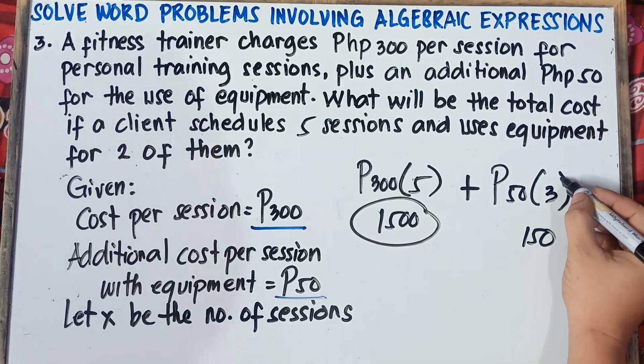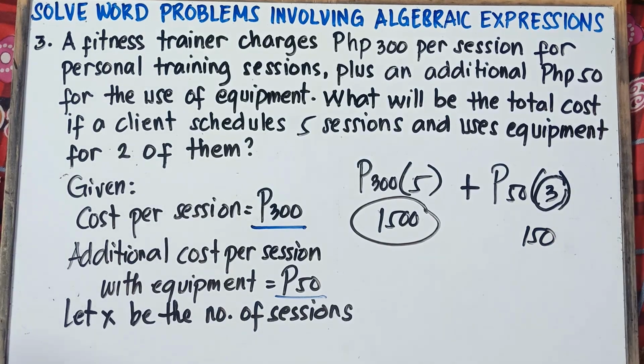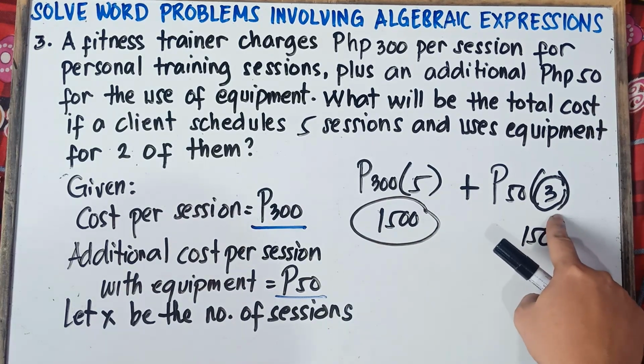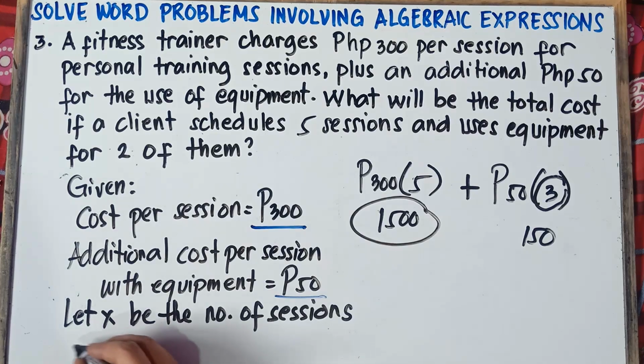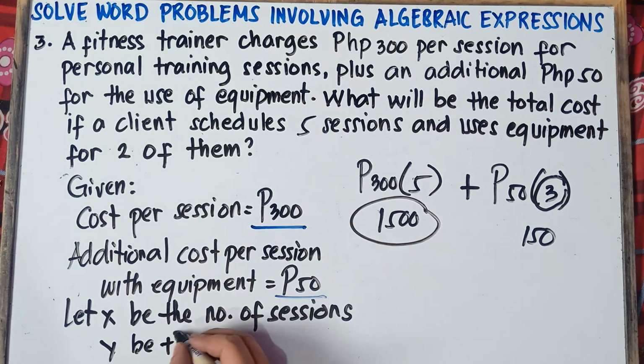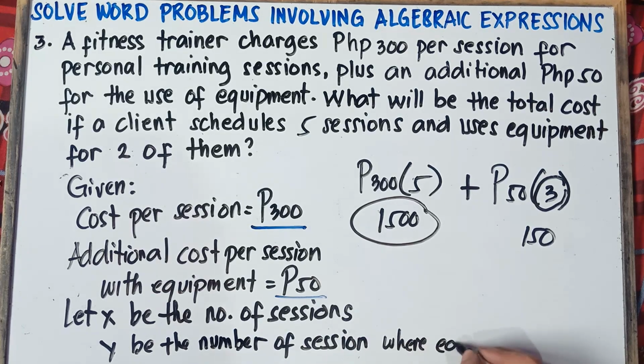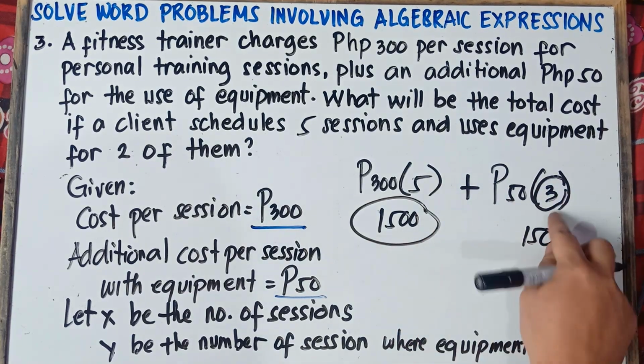Since we already have x for the number of sessions, let's use y for the number of sessions where equipment is used. So this will be x and this will be y.